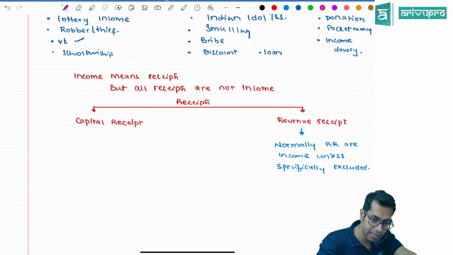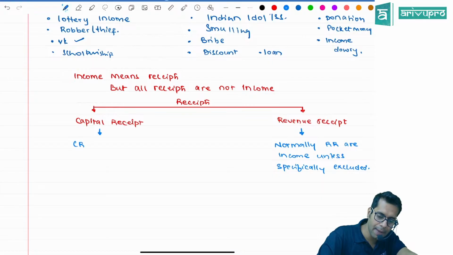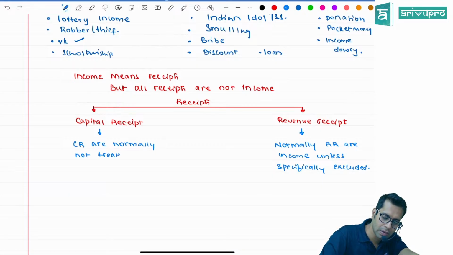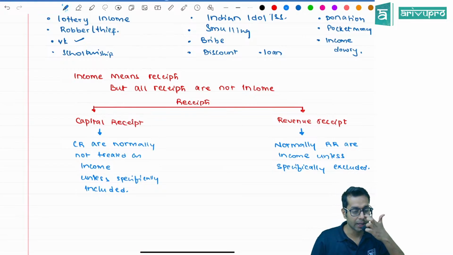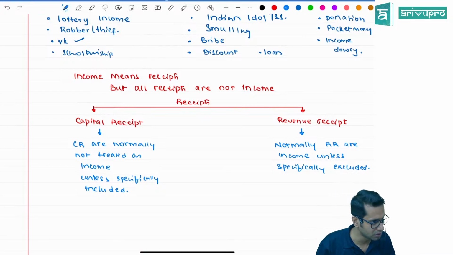Similarly, capital receipts are normally not treated as income unless specifically included. For example, a loan which you have taken is a capital receipt. Is it an income? No, sir. But for some capital receipts, the government is telling it is an income.